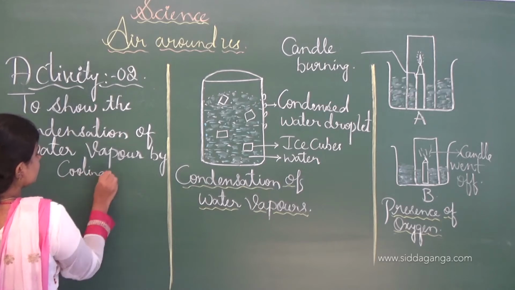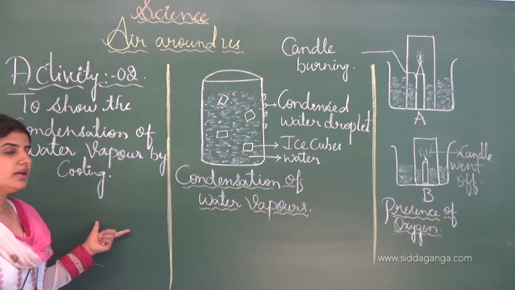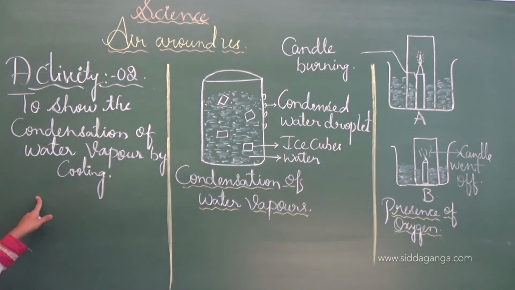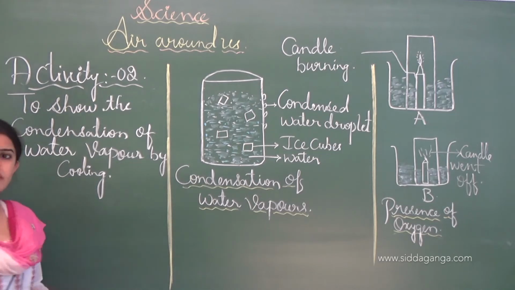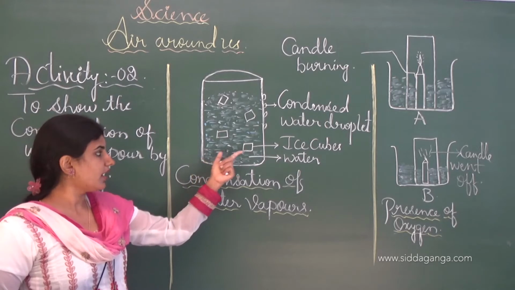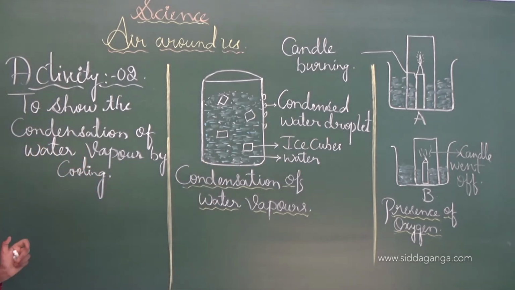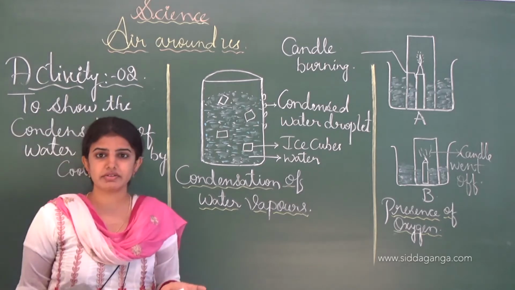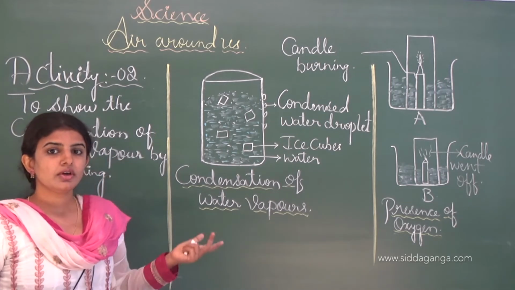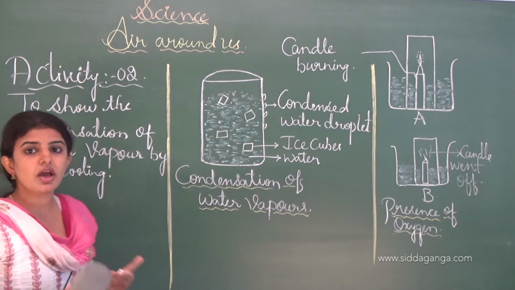So dear students, this is the activity name and it is the second activity: to show the condensation of water vapor by cooling. The material required for this activity is a beaker as well as water and ice cubes. Some amount of ice cubes we require for doing this activity. See, it is an easy activity you can do at home also. You can observe how the condensation process takes place.